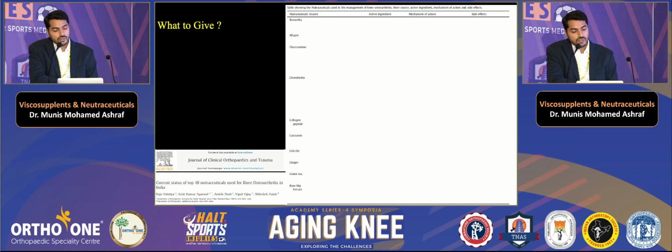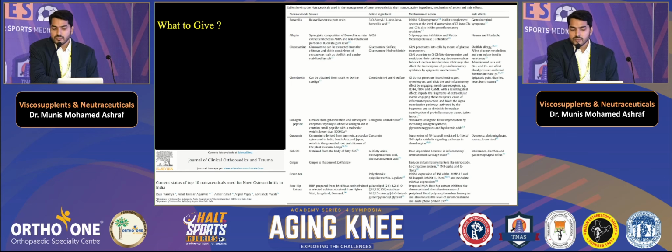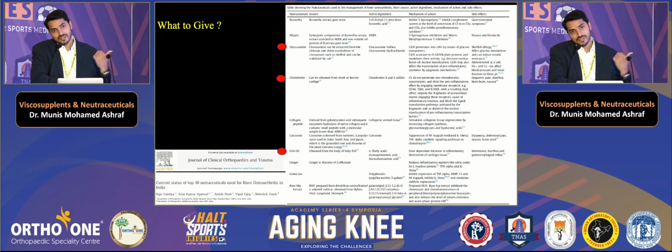On the left you can see the top 10 and various mechanisms of action, which you can go through. But of these, the most common ones used are glucosamine, chondroitin, and fish oil. And all these are of animal origin. So we need to consider this while giving them to people with dietary restrictions, those who are strict vegetarians. We need to tell them in advance, or caution them. Otherwise, they must be vegetarian all their life, and you give them glucosamine and make them non-vegetarian unknowingly. So this was something new for me.